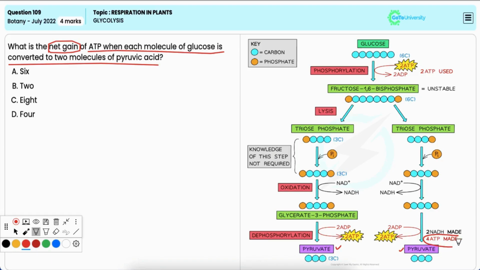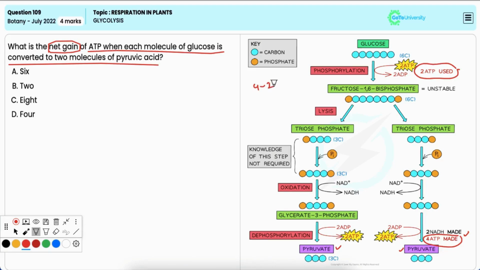Now, glycolysis involves the investment of two ATP molecules which are used in the initial steps, and during the process, as already stated, 4 ATP molecules are produced by substrate level phosphorylation. Thus, the net gain of ATP is 2 molecules.